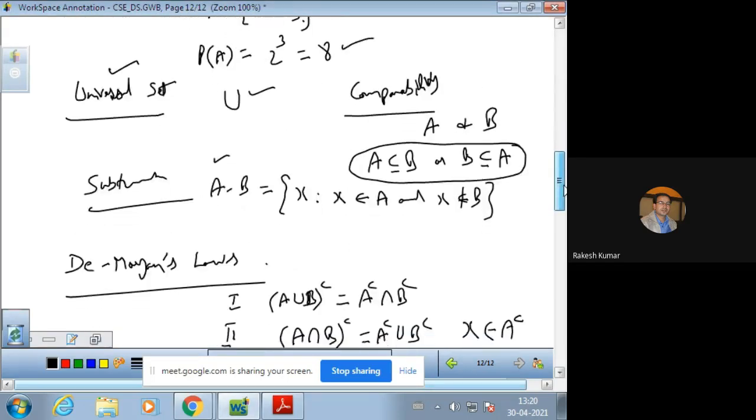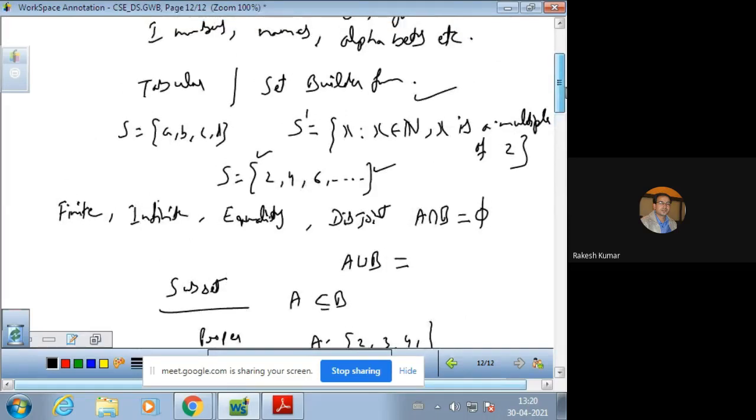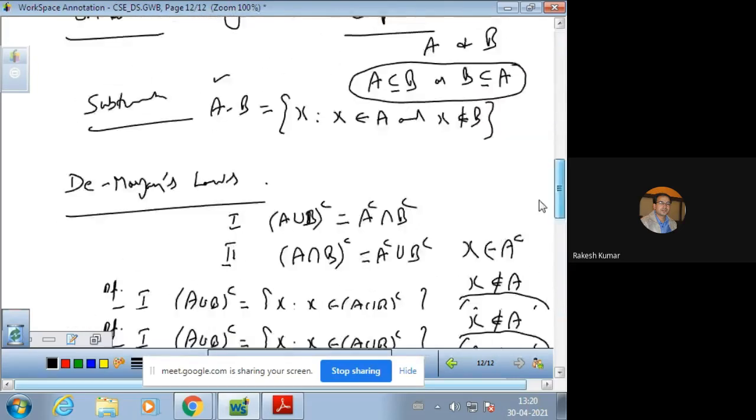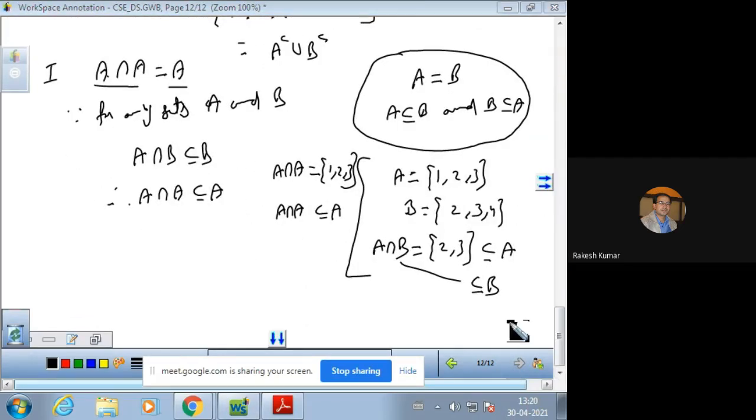Improper वो था यहाँ पर दोनों equal होते हैं. This was written subset. Okay, I think it has already been orally discussed. Improper, I repeat here. Improper means A is a subset of B and A is equal to B, then A is an improper subset of B. So in this case, A intersection A is an improper subset of A. Now, this is what we require.